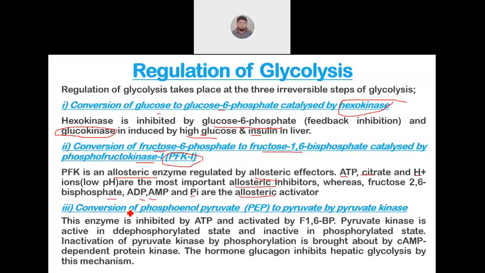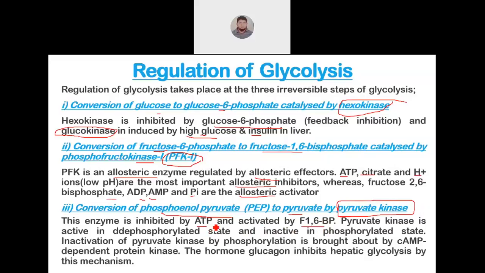Now coming to the last enzyme, that is pyruvate kinase, which catalyzes conversion of phosphoenol pyruvate to pyruvate. Phosphoenol pyruvate is a high energy compound. So this enzyme is regulated, which in turn affects glycolysis. See, this pyruvate kinase is inhibited by ATP and activated by fructose 1,6 bisphosphate.